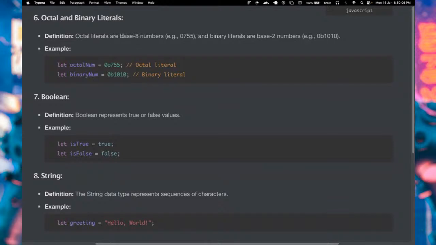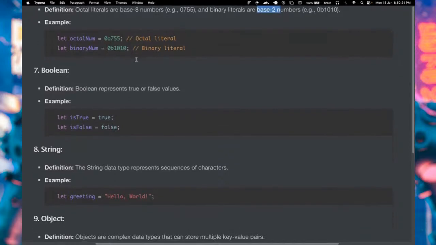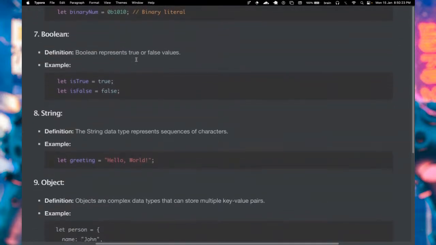Okay, and for those of you saying I don't like math, I'm not going to dive deep into this, but yes, you can actually use this to represent base 8 numbers, and you can also use this to represent base 2 numbers. Okay, yeah. So we won't get deep into this for now. Probably talk about that in a different class.